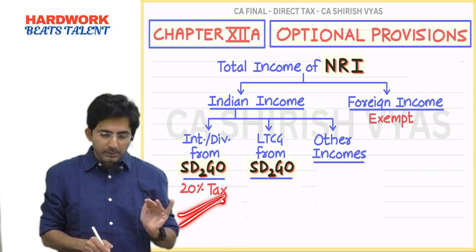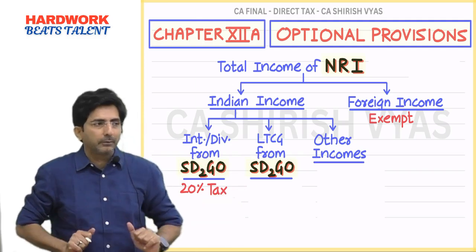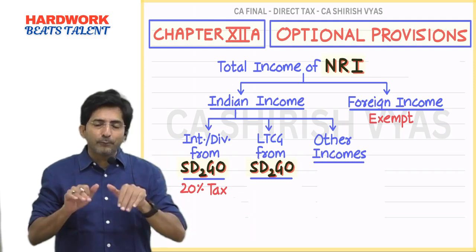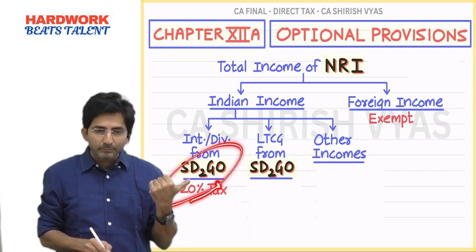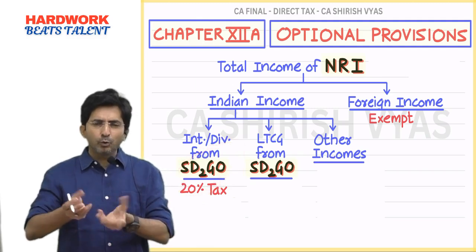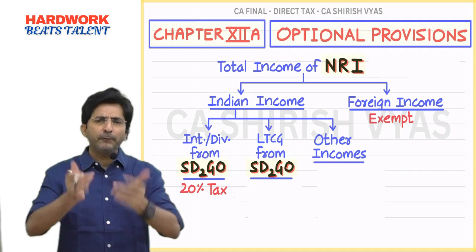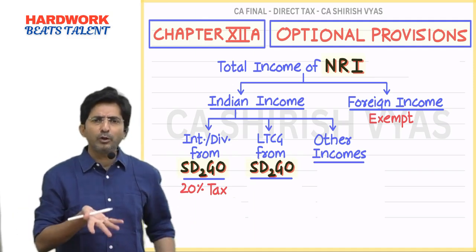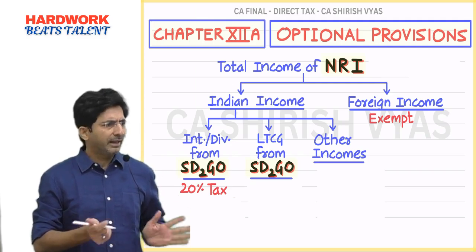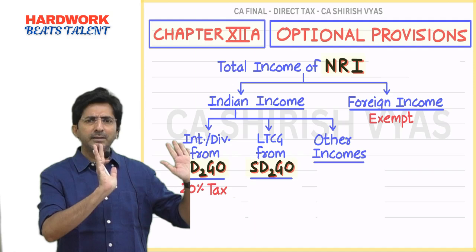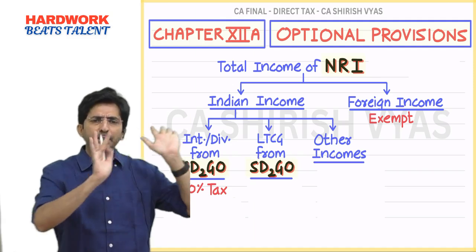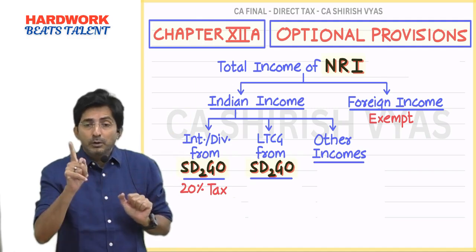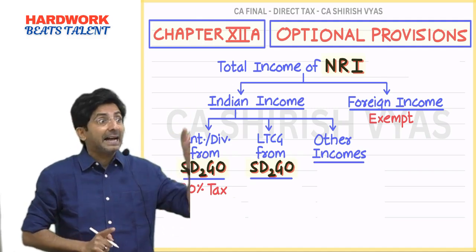Means in short, sometimes 20% may be attractive, but sometimes not. Like see, if an NRI feels his income from India, from these securities, is hardly 1 or 2 lakhs, then he will prefer slab rate. But government says you do what you want. In fact, we are giving you so much importance that you choose anything you want. And why is government giving so much importance? Because government does not love the NRI.